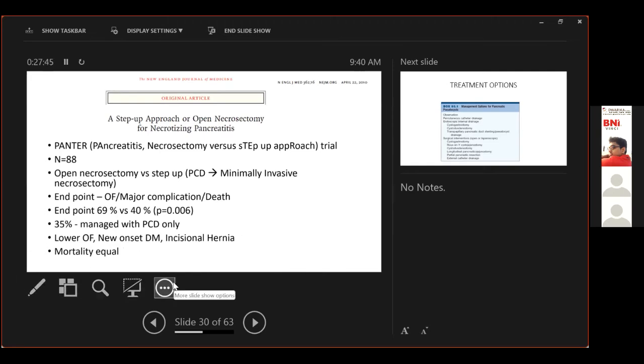So this established a clear path forward that interventions must be delayed as late as possible, preferably more than 4 weeks, and done in a gradually stepping up approach. But this is for necrosis. Yes, sir. This is not for pseudocyst. This is for necrosis.